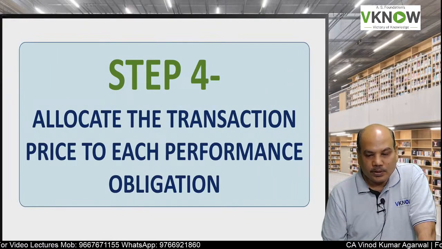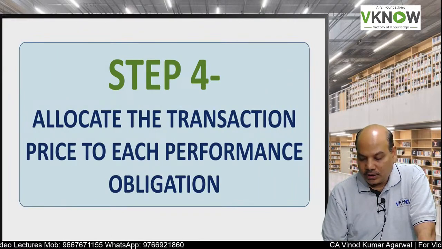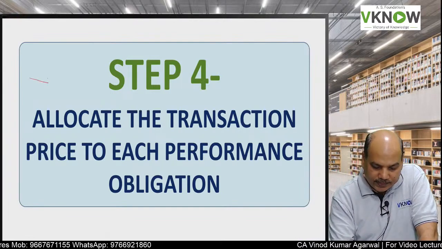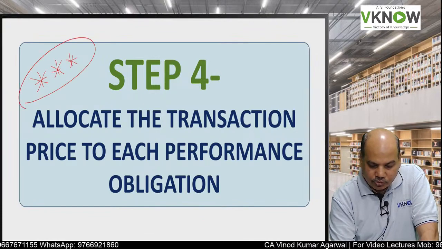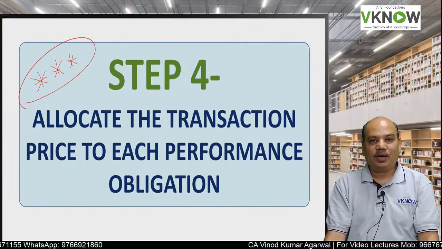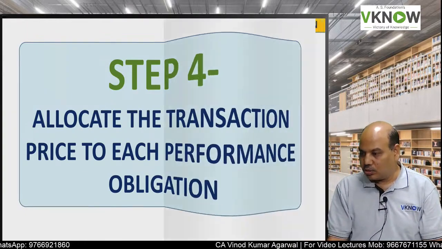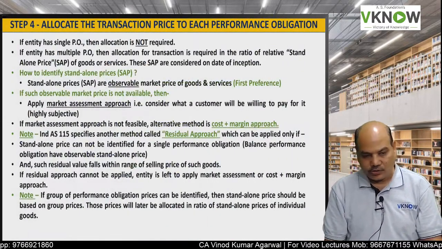Now we'll come to step number 4. Allocate the transaction price to each performance obligation. This is also important for exam purpose. Questions up to 16 marks have been asked on this area, allocation of transaction price.